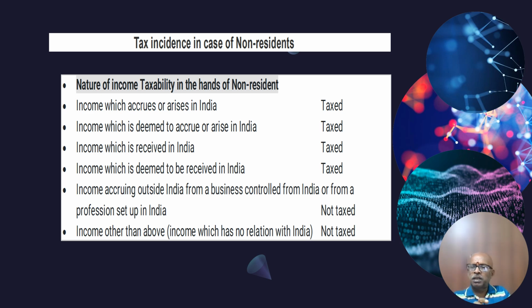Accrual is when he is due to get. Take our DA, a simple example. Our DA accrues from January and July of every year, but we get it in April and September or October. So January 24 accrued DA will be paid only in April.